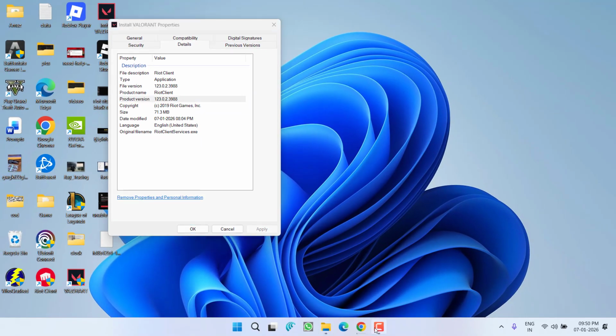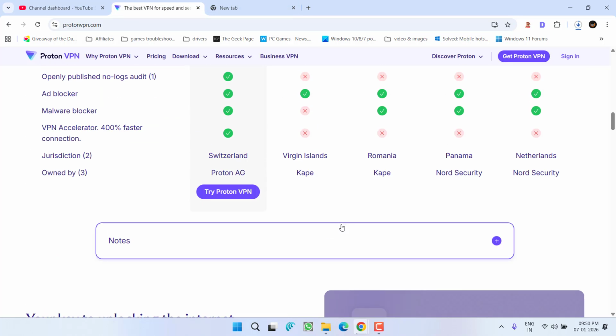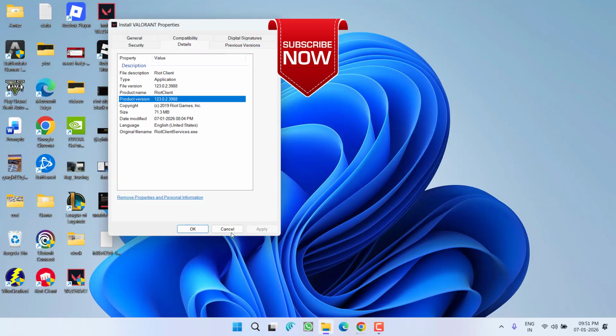over here. That's why I ask you to take help of a VPN, because using a VPN, you will be able to download the latest version of the Valorant installer and the issue of Valorant unable to install will be completely fixed. So that's all about it, friends.